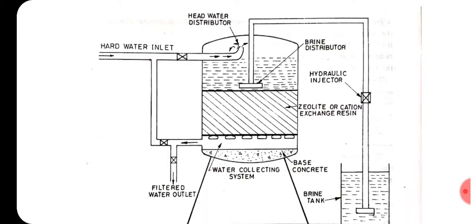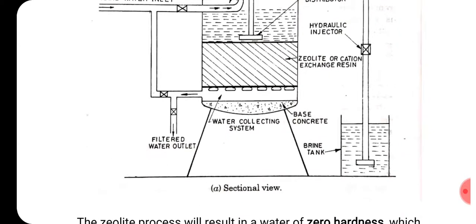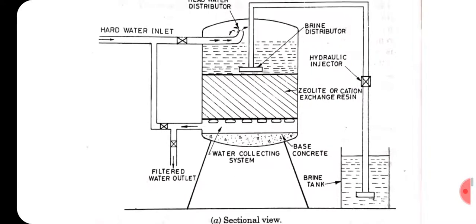It is distributed inside. A brine distribution is provided over here, and then the zeolite. This hatched portion is called zeolite or cation exchange resin. In place of sand, zeolite is provided, and the water is passed through it and collected at the bottom. At the bottom, strainers are provided as the water collecting system. The filtered water outlet is at the left side bottom.